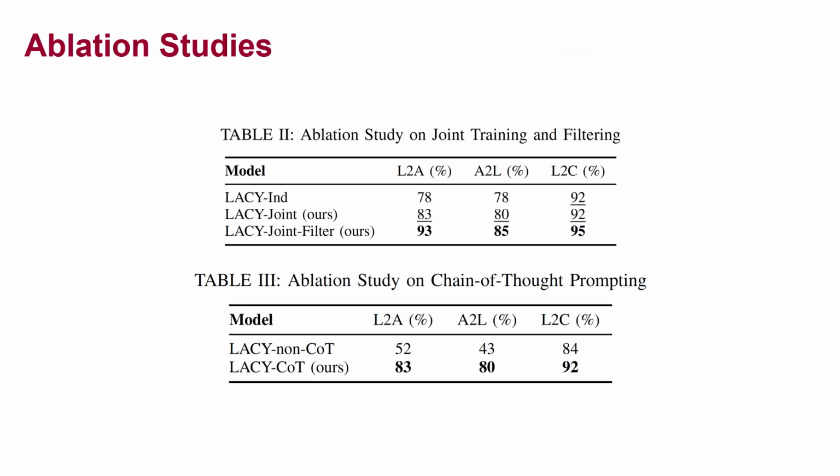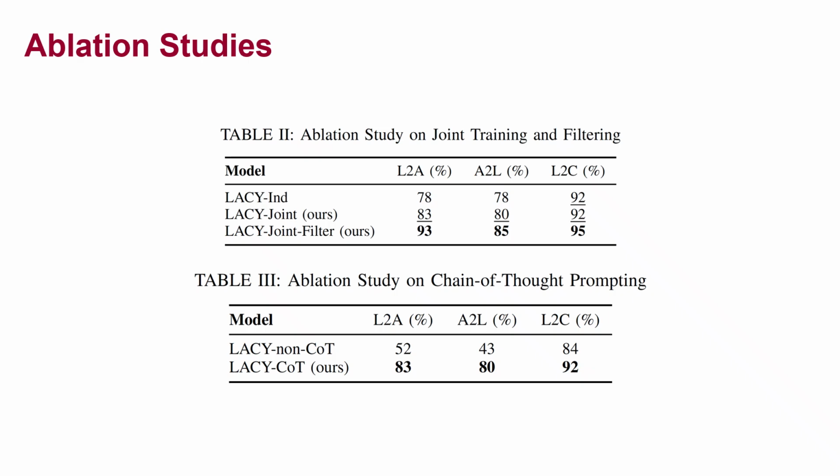We conducted an evaluation study to find out the effectiveness of joint training and filtering. A jointly trained model, LACY joint, outperforms the independently trained one, LACY ind, supporting our hypothesis that a shared representation through joint training is very beneficial.